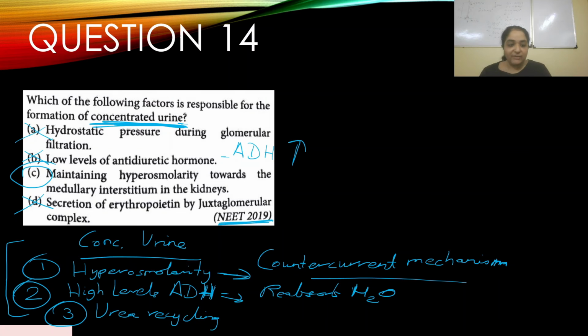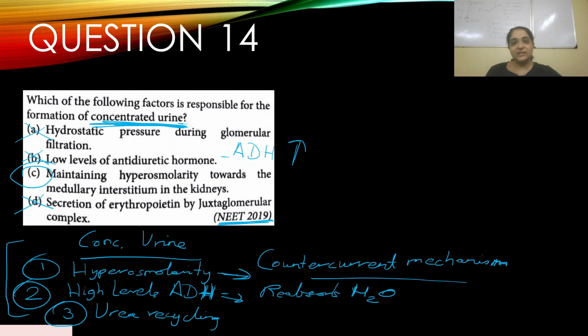You don't have access to water, you've not been drinking water, so the body has to maintain homeostasis. You need water in your body for the cellular mechanisms to take place. So the kidneys begin to reabsorb a lot of water, and at the end it forms a very concentrated urine. This is a very, very important concept.